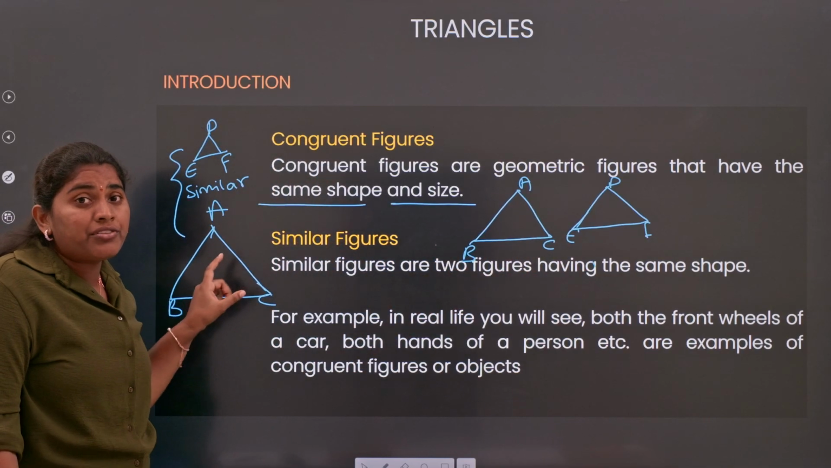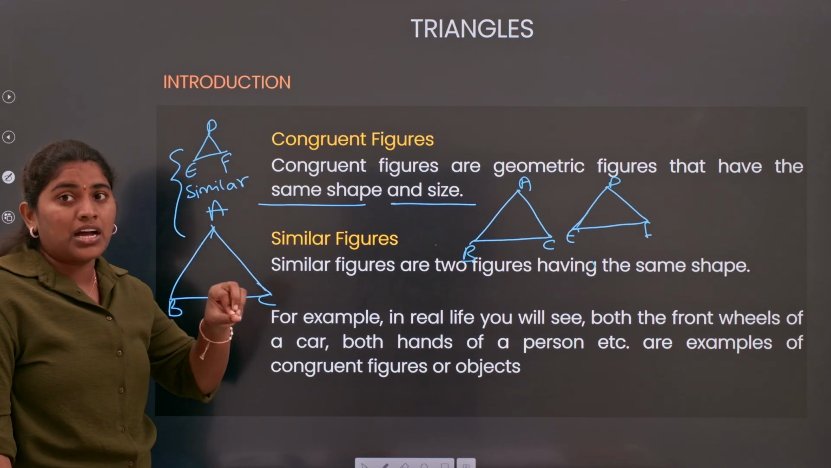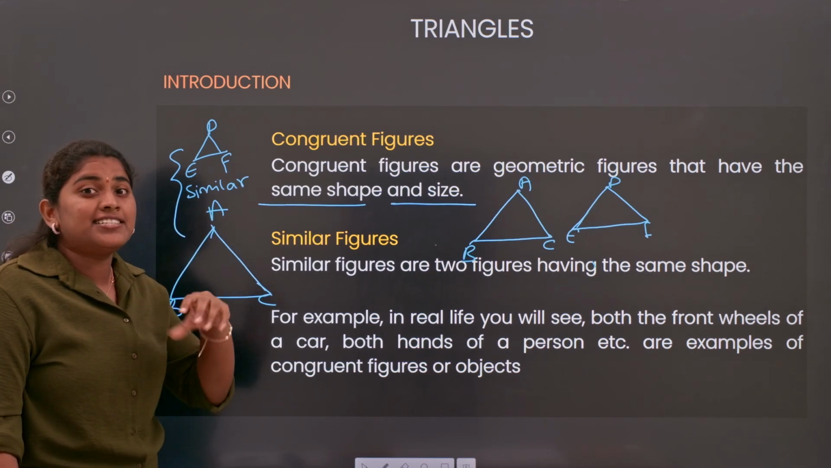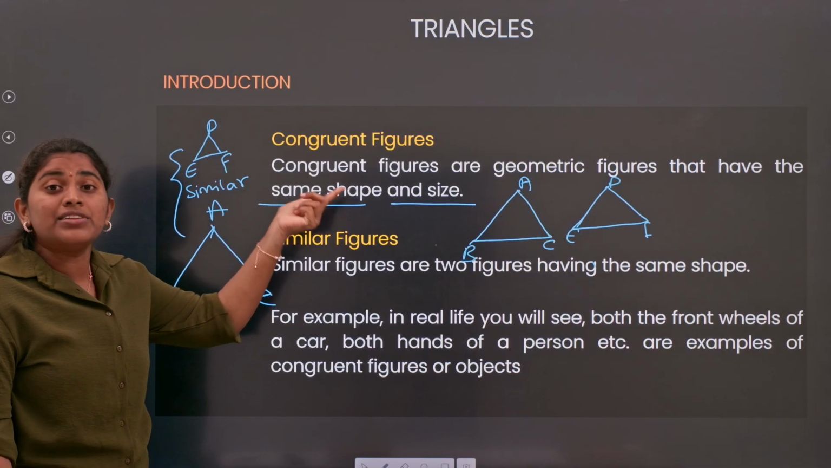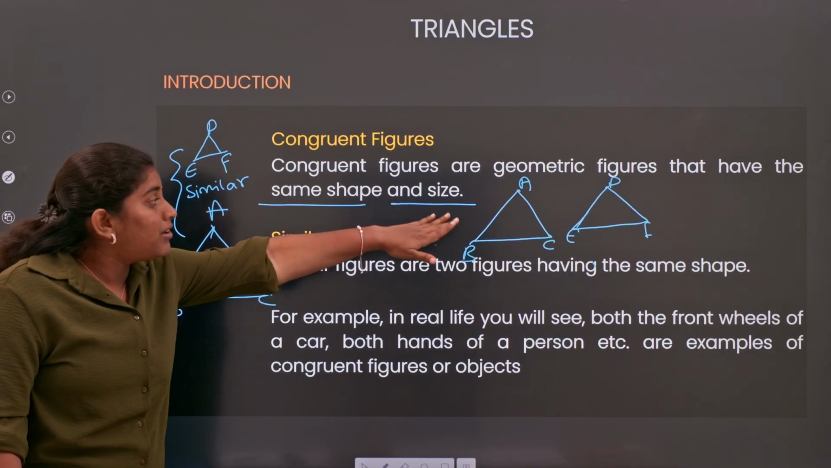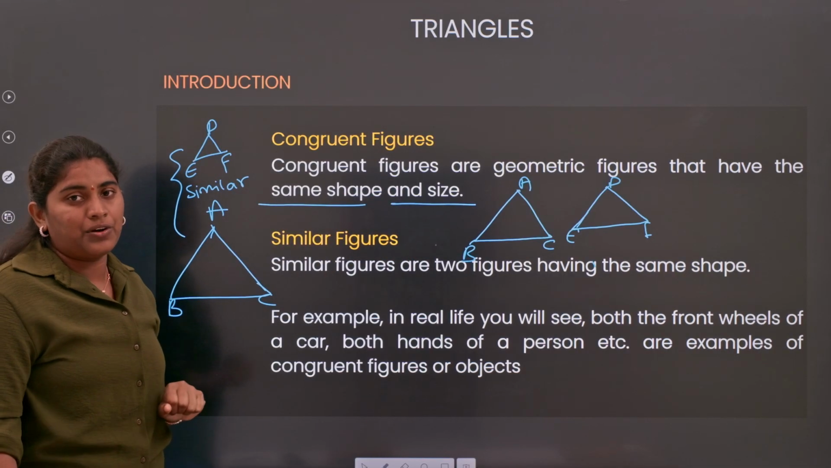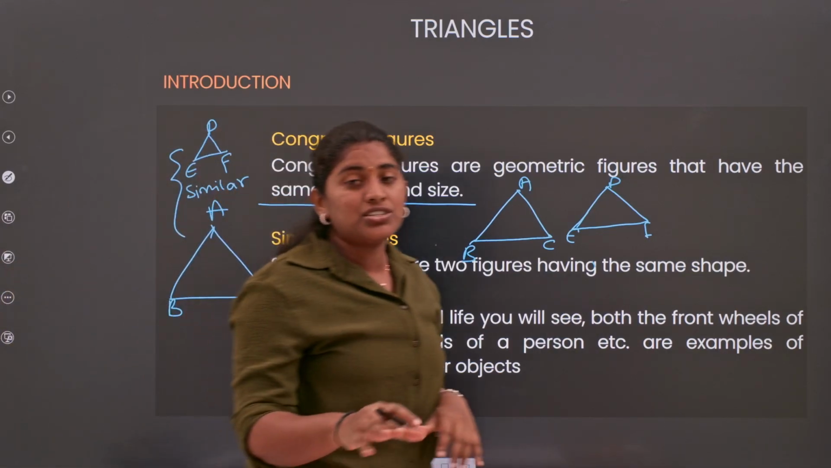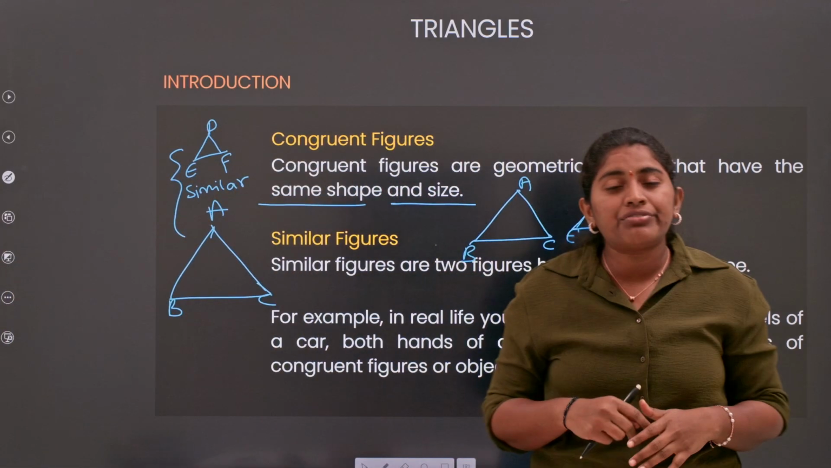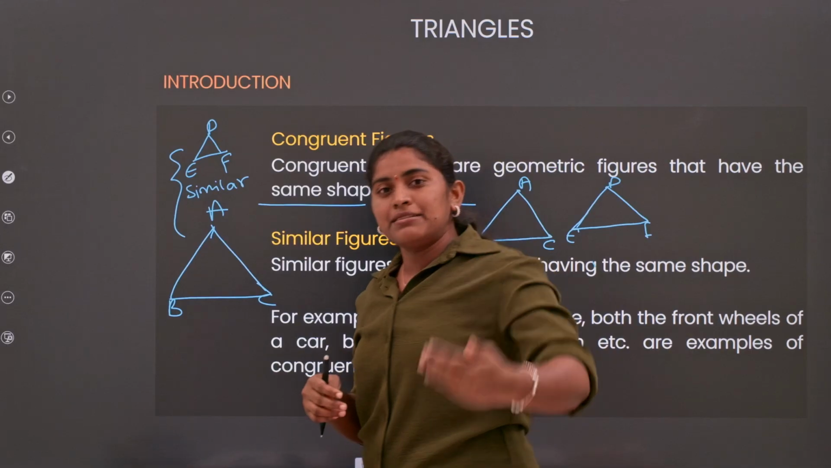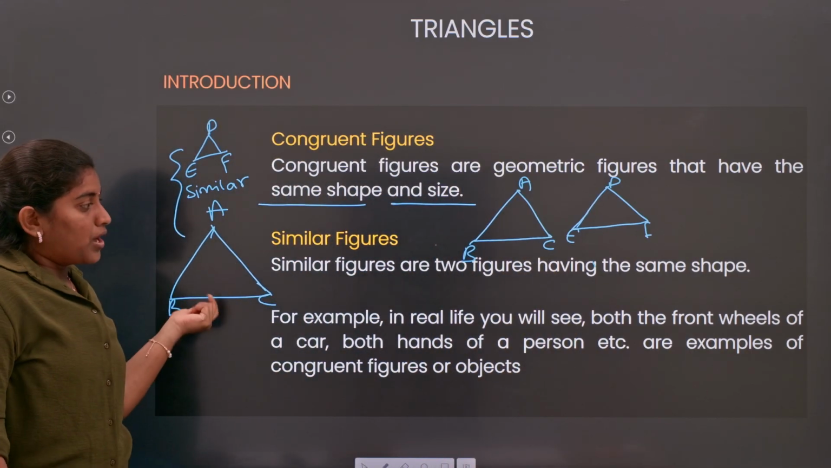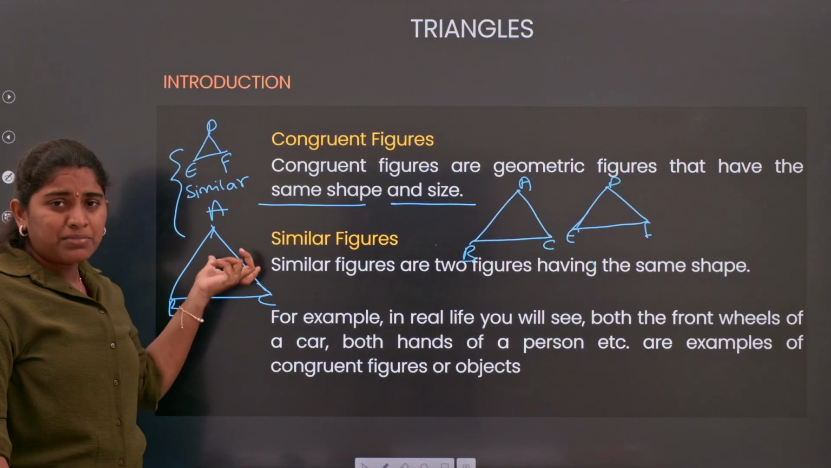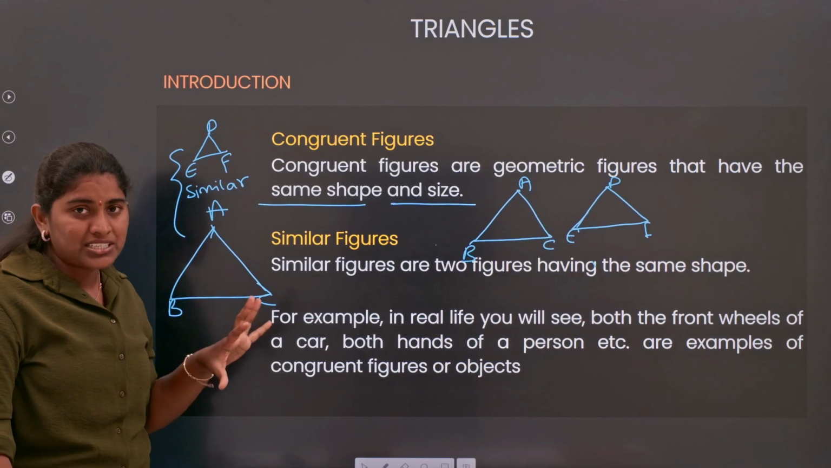In a similar pair of triangles, you will have the same shape but different size. If you have figures with same shape and size, they will become congruent figures. That is the basic definition we can use in order to differentiate congruent figures and similar figures. Is that clear, everyone? Yes.